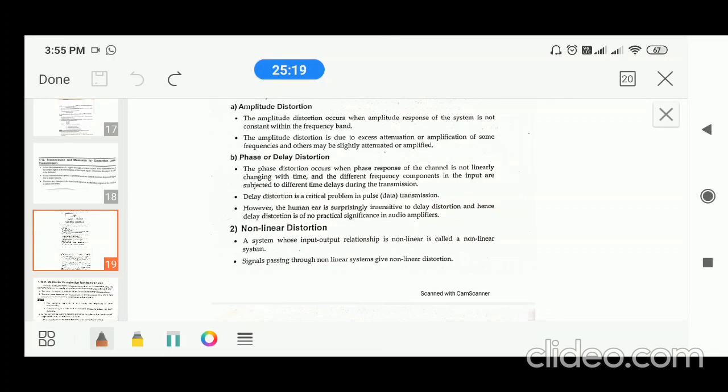Non-linear distortion arises when the relationship between input and output of a system is non-linear, which is called a non-linear system. When the signal passes through a non-linear system, it undergoes non-linear distortion.